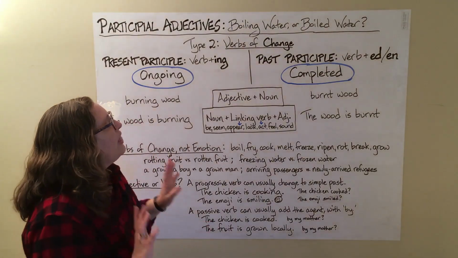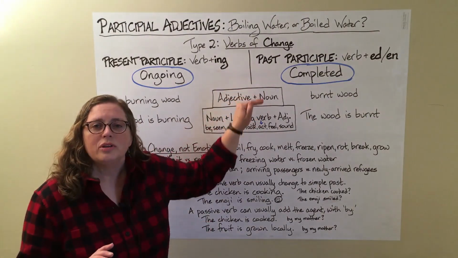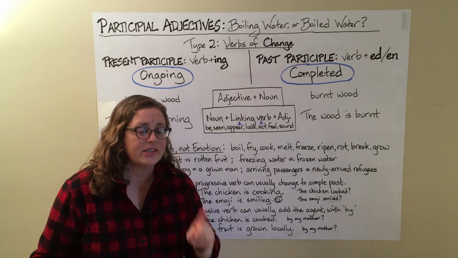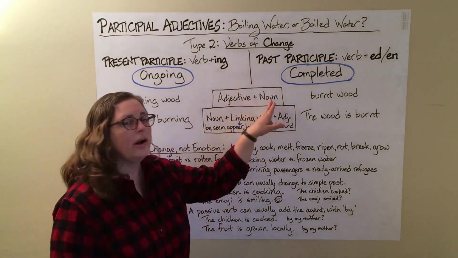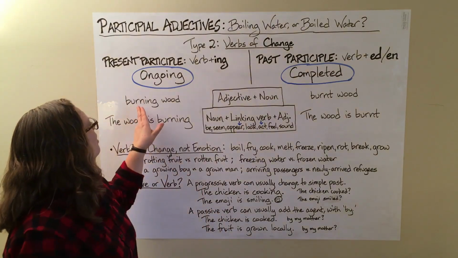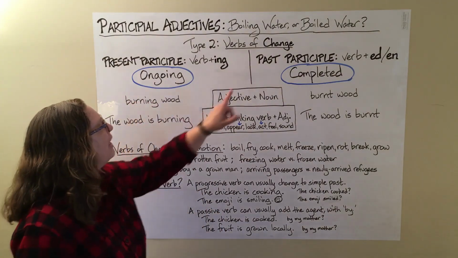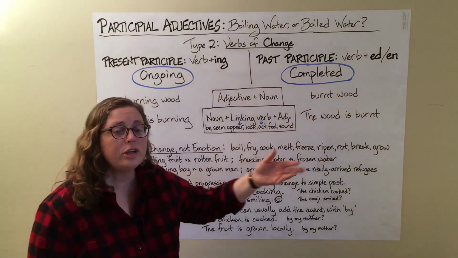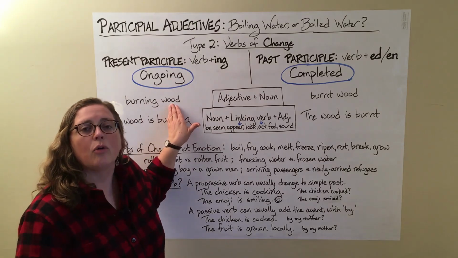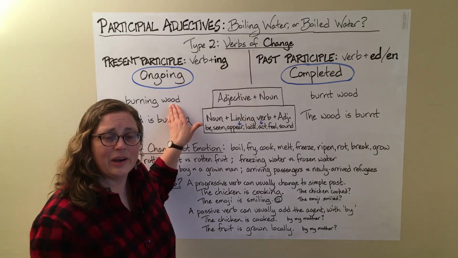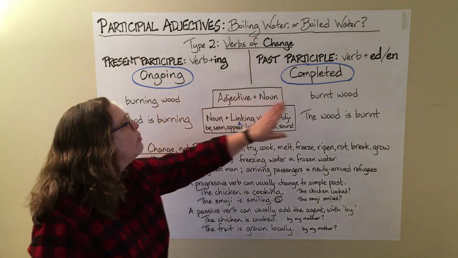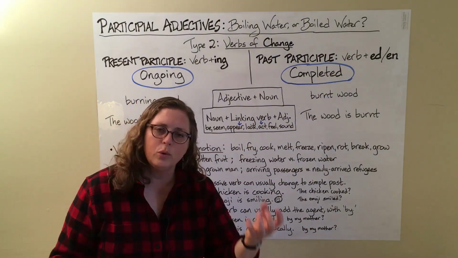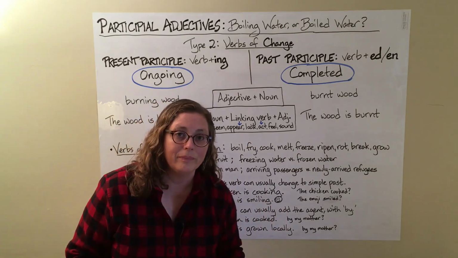All right. There are basically 2 structures that are common for using adjectives. The first is before the noun. So we take these present participle burning and past participle burnt to describe wood. Burning wood is right now in the fire, burning wood. Burnt wood is finished burning, it is black. You can pick it up with no problem.